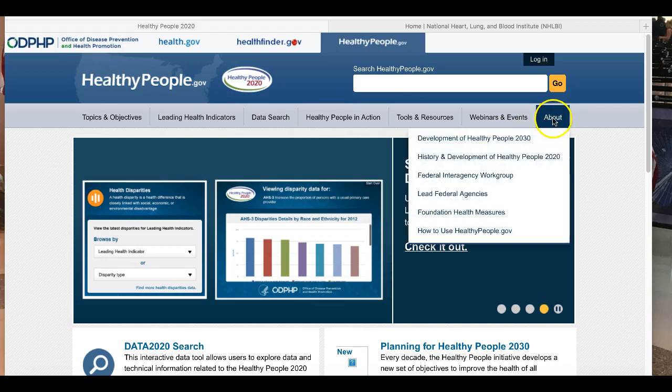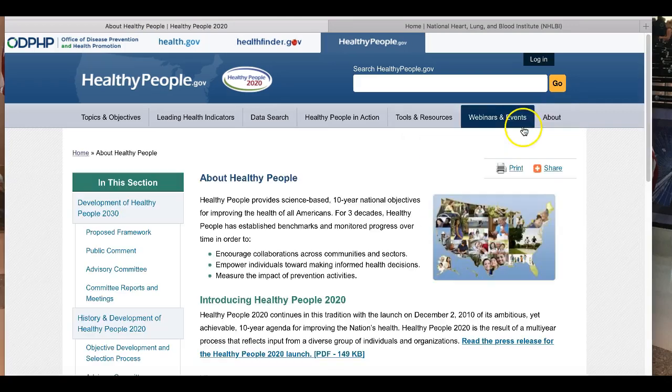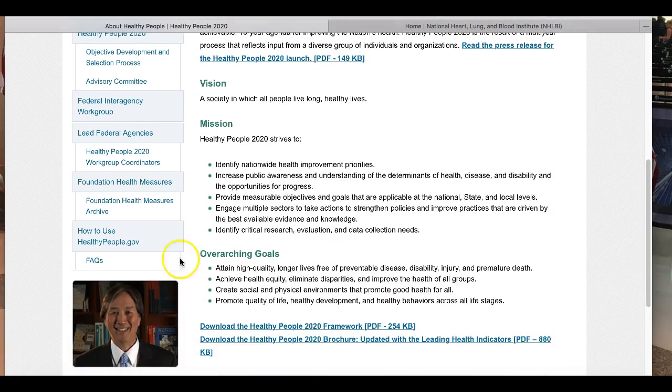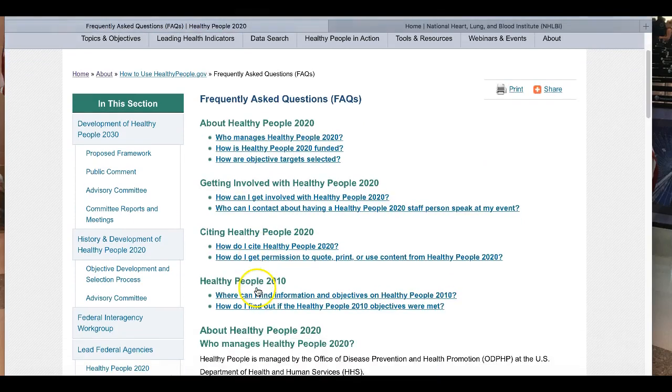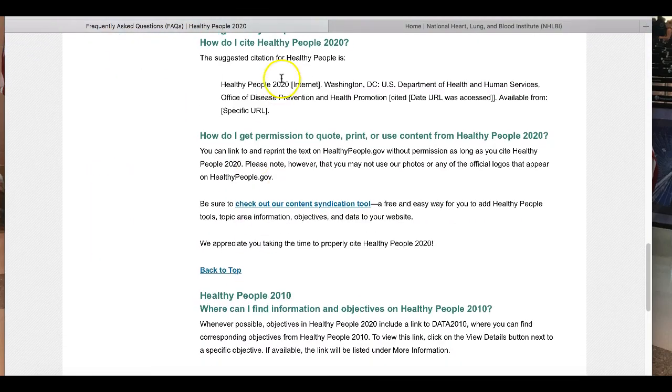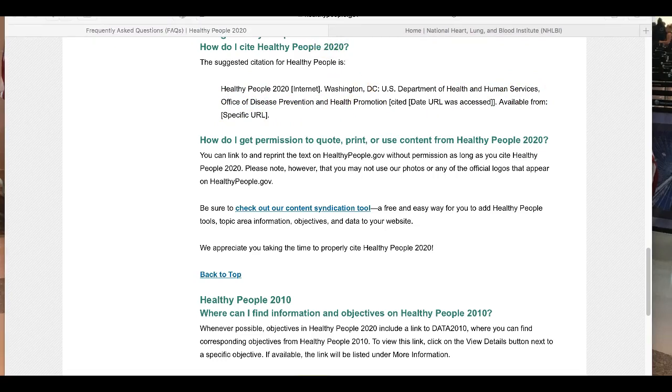If you go over to the About page, see right here where it says FAQs? It tells you right here, how do I cite Healthy People 2020? And it tells you right here, U.S. Department of Health and Human Services, Office of Disease Prevention and Health Promotion. So that's how you know who the author is.